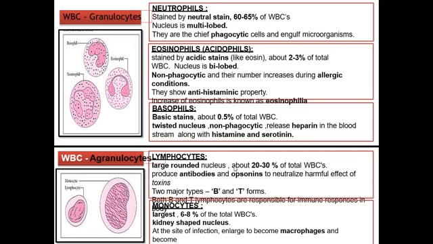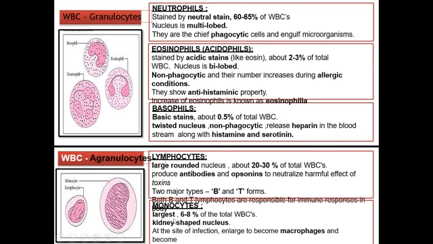About 20 to 30% of the total WBCs is counted as lymphocytes, and they produce antibodies and opsonins to neutralize harmful effects of toxins. There are two major types of these lymphocytes: B lymphocyte and T lymphocyte. Both B and T lymphocytes are responsible for immune response in body. So these are the lymphocyte cells.